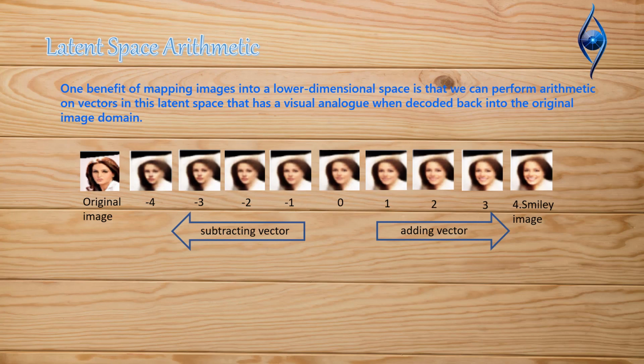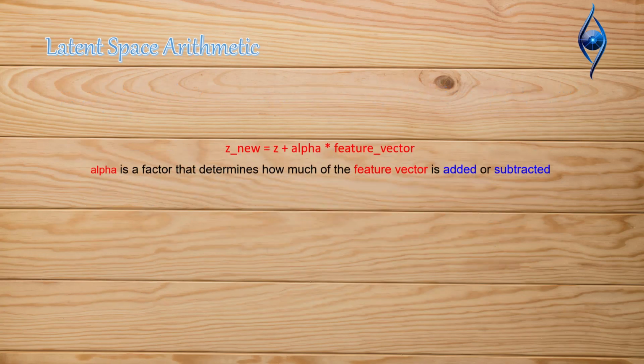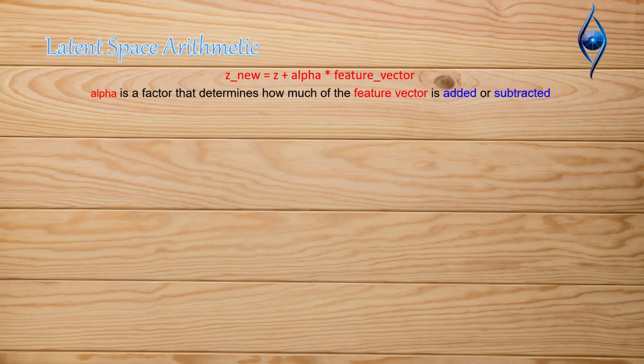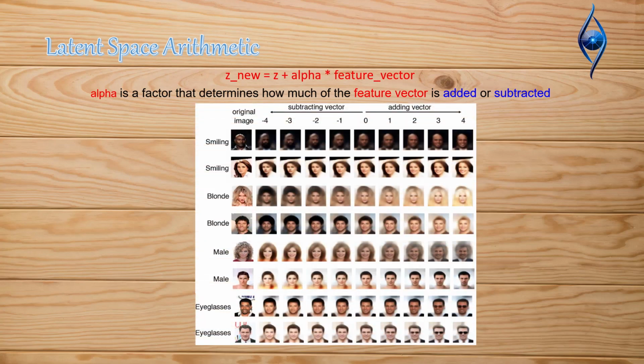Conceptually, we are performing vector arithmetic in the latent space: z_new equals z plus alpha times the feature vector, where alpha is a factor that determines how much of the feature vector is added or subtracted. Let's see in action all the images that have been encoded into the latent space. We then add or subtract multiples of a certain vector, for example, smile, blonde, male, eyeglasses, etc., to obtain different versions of the image with only the relevant feature changed.